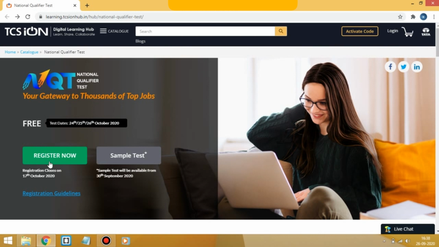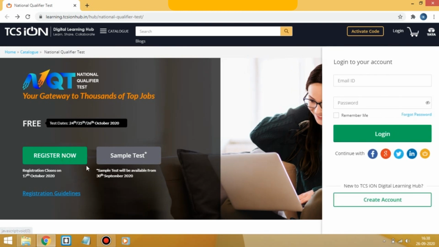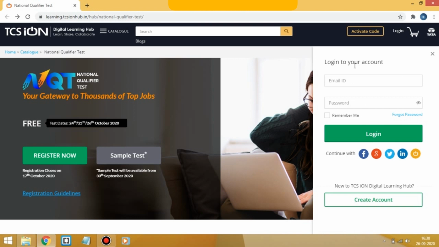Okay, so here you can see Register Now. Click on that button. A pop-up will open to log into your account. If you already have an account on the TCS iON website, you can directly enter your email ID and password and click on login. If you don't have any account, then click on the create account button.